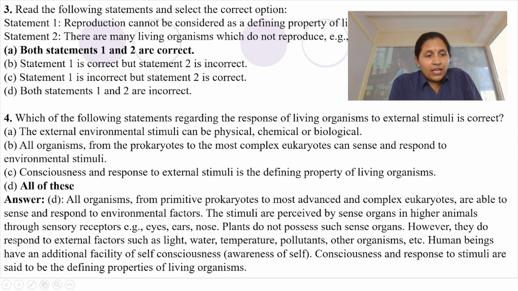Human beings have an additional facility of self-consciousness. We are aware of ourselves, how I am sitting, how my hands are moving, or how I am speaking. This is a consciousness which I hold. This is a very important characteristic, regardless of other characteristics of living organisms I have. Consciousness and response to stimuli are defining properties of living organisms.